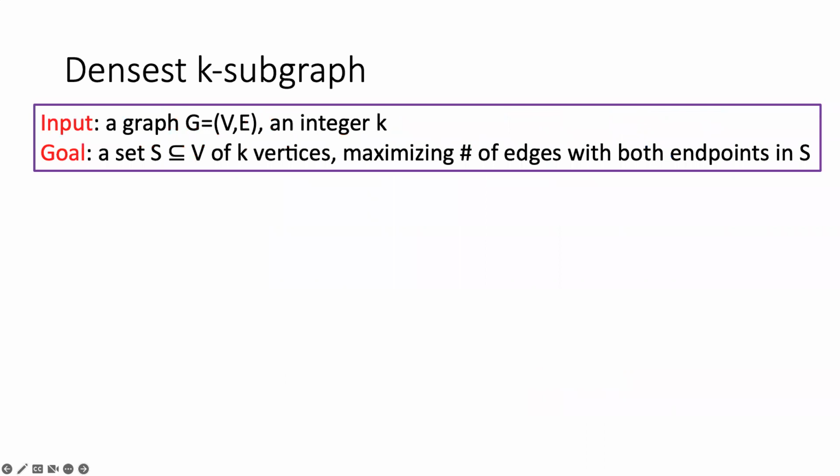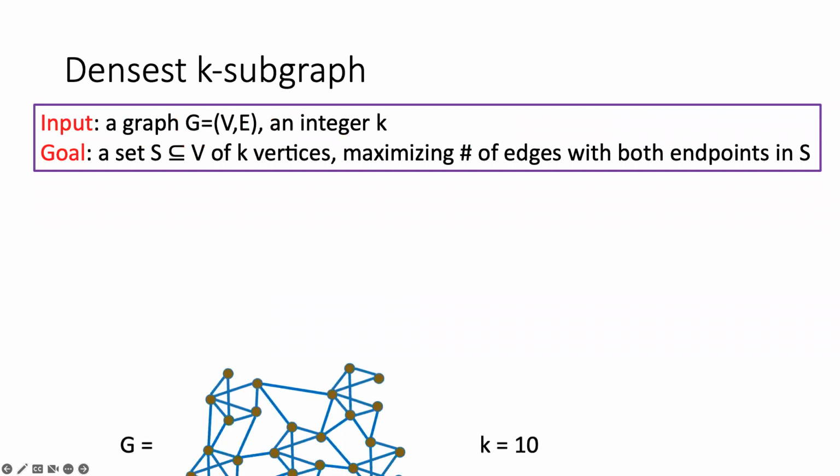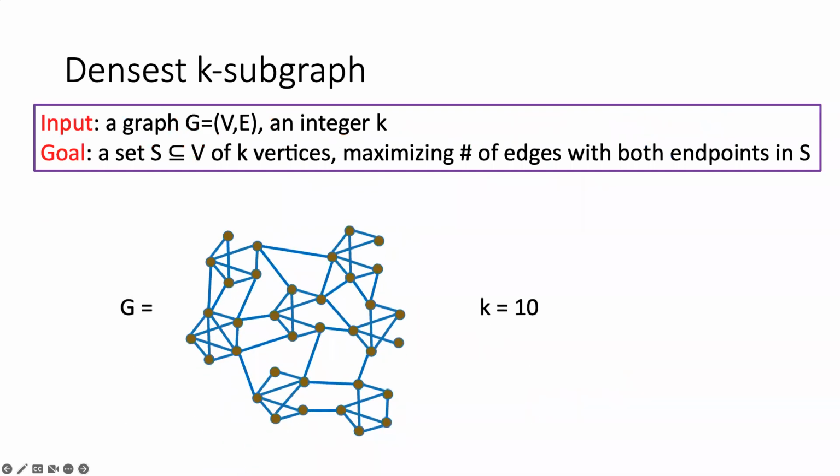So what is this densest K-subgraph problem, short as the DKS problem? The input is a graph, which is a set of vertices and a set of edges connecting them, and also an integer K. For example, this is the input graph, and K is 10. The goal is to compute a subset of vertices that contains exactly K vertices of the graph, while the number of edges between these K vertices is maximized.